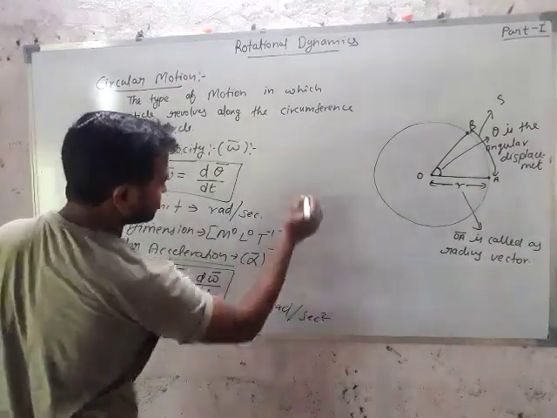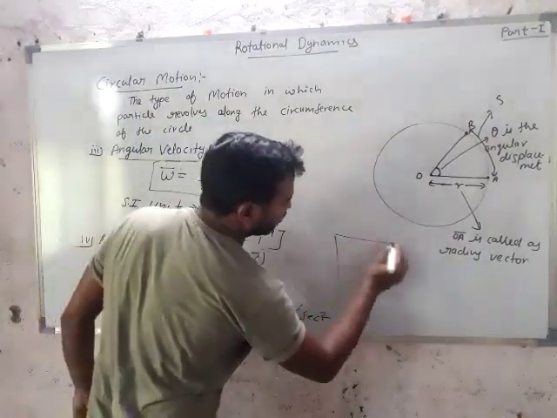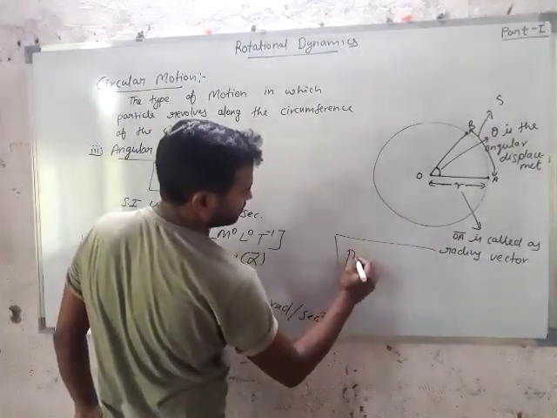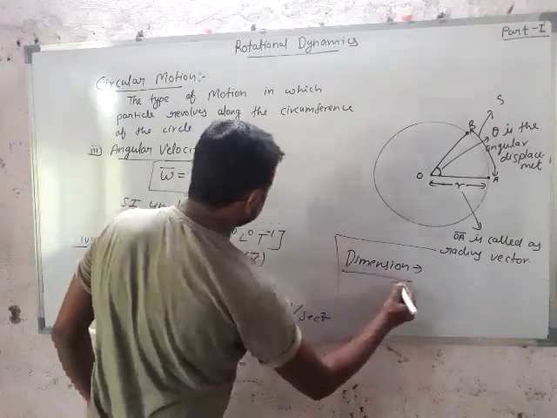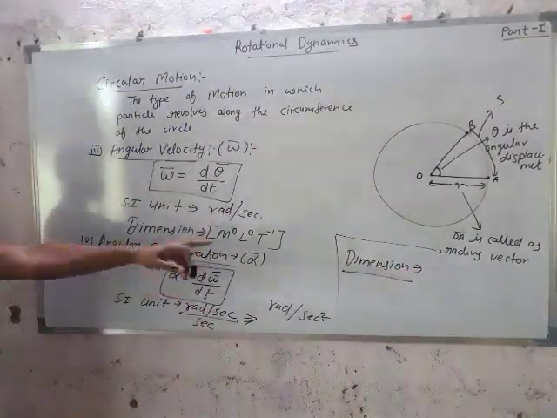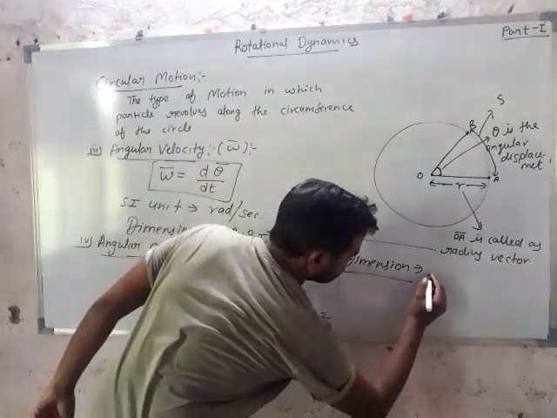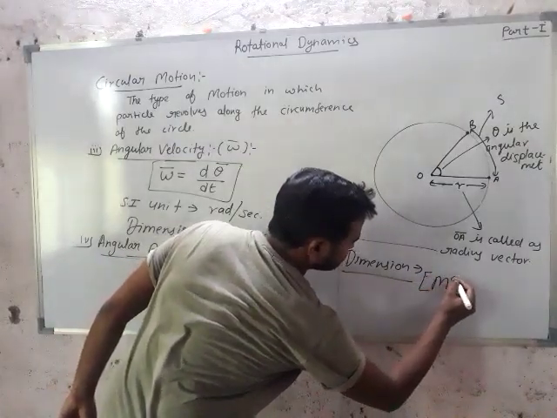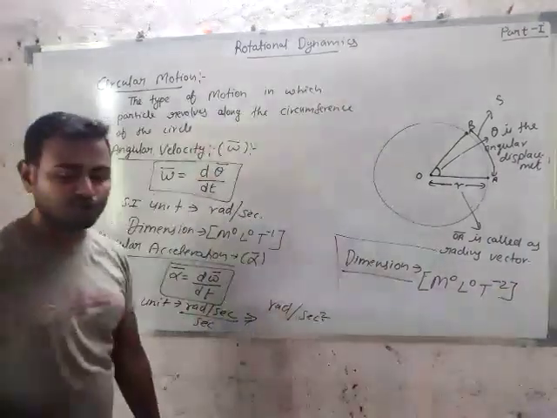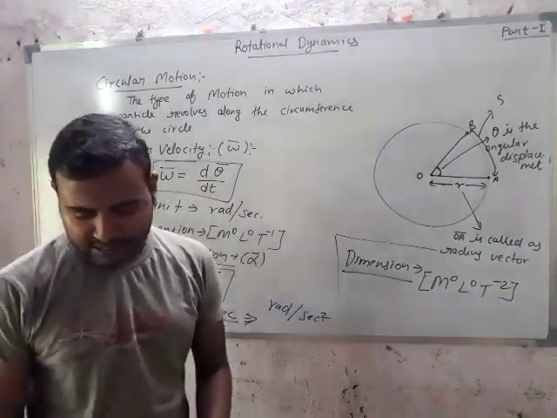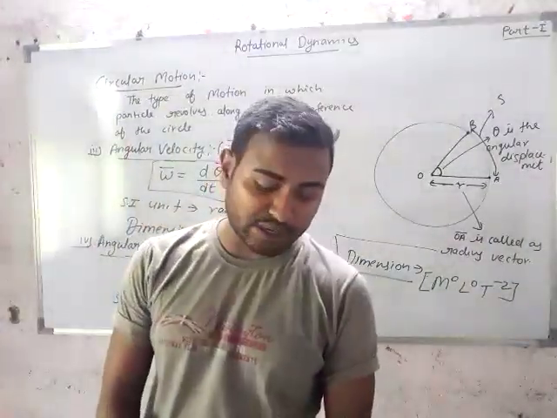And the dimension of angular acceleration is M0 L0 T minus 2. Okay students, these are all the basic things in circular motion.